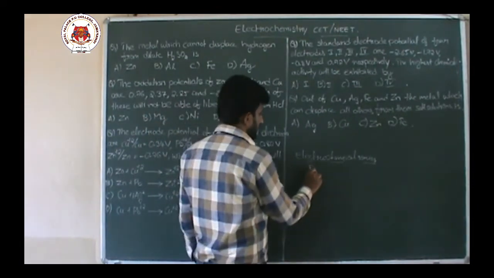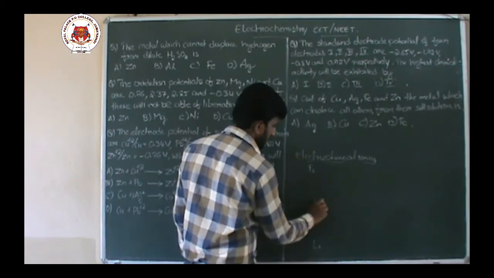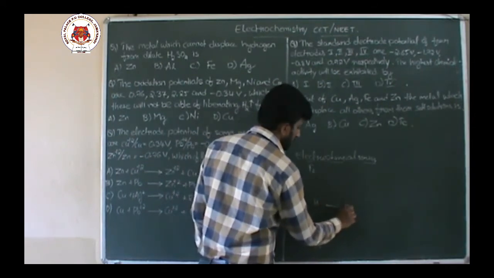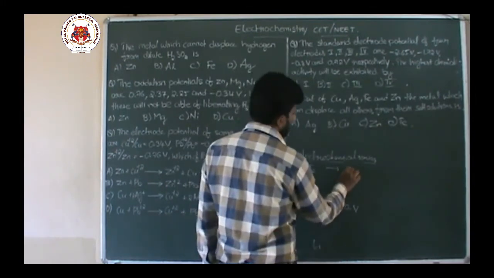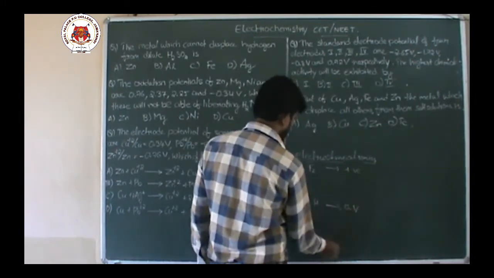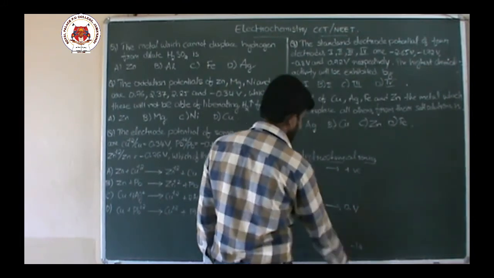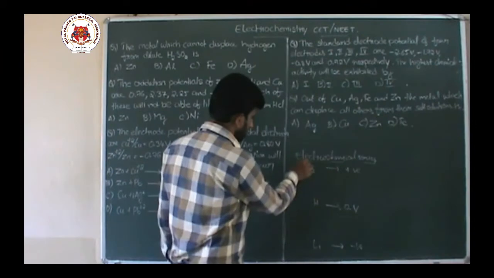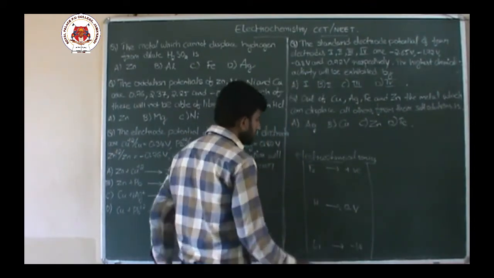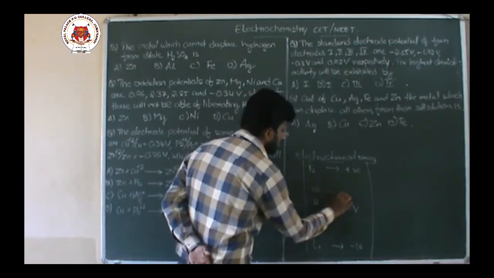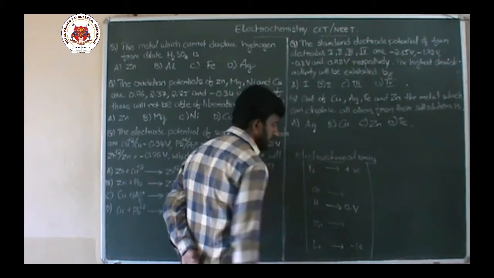It starts with fluorine, ends with lithium, and in between you will find hydrogen with 0 volt, fluorine with a positive potential, and lithium with a negative potential. You find this table. And a copper somewhere here and a zinc somewhere here, you will find it in the table.